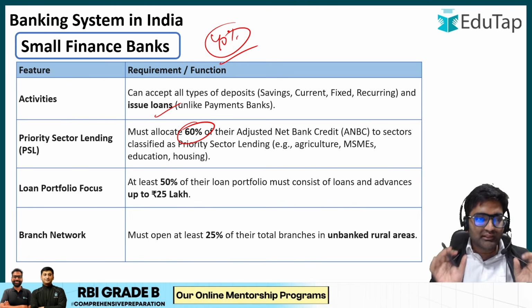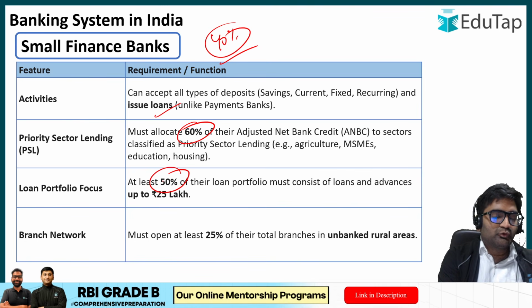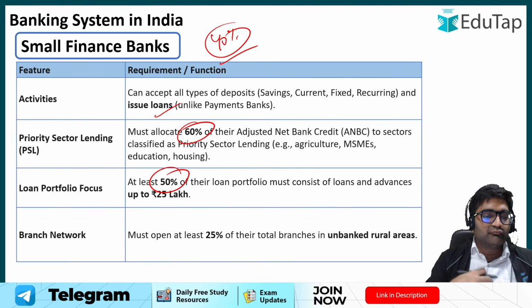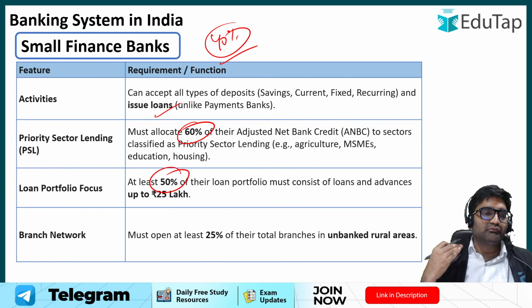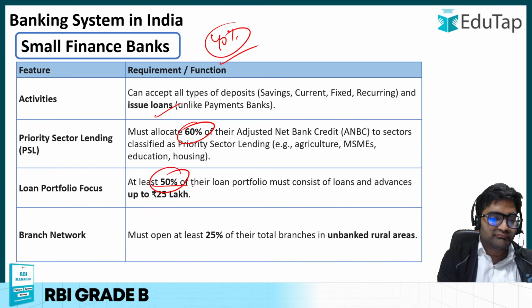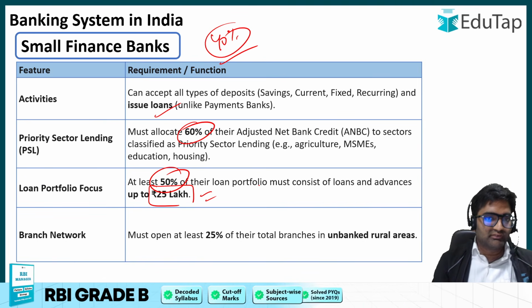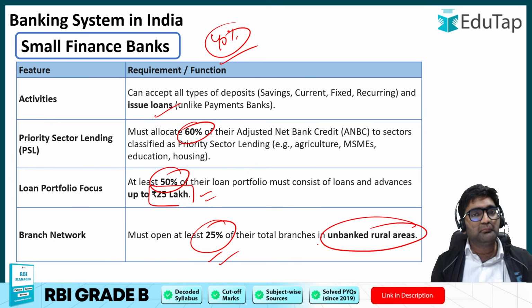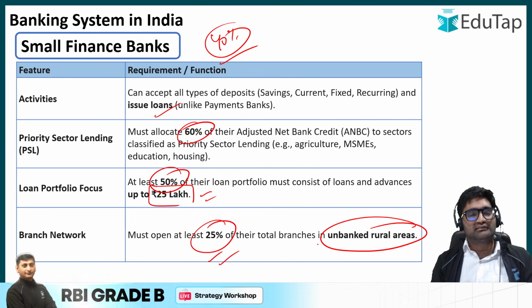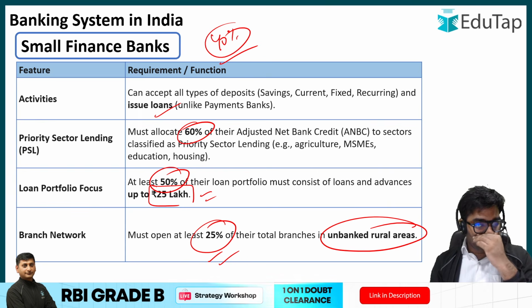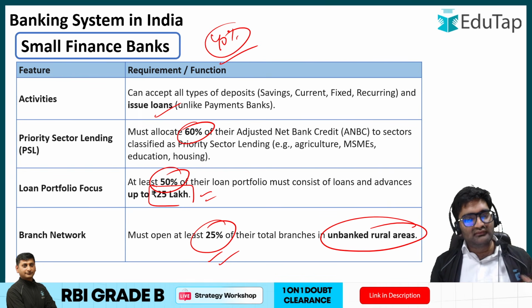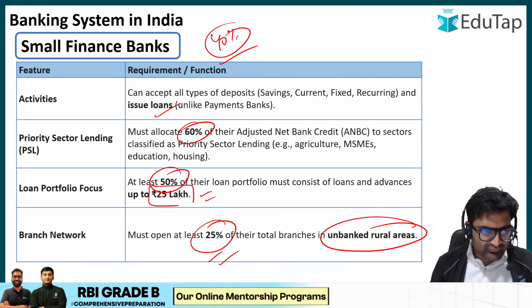Apart from that, the main feature of small finance banks is that their loan portfolio is majorly small amounts of loans. At least 50% of whatever loans they give should be less than 25 lakhs in size. Is that clear? And also 25% of their branches are established in unbanked rural areas. So their existence is also in these far off places. That is where small finance banks, as the name suggests, help in the rural areas.